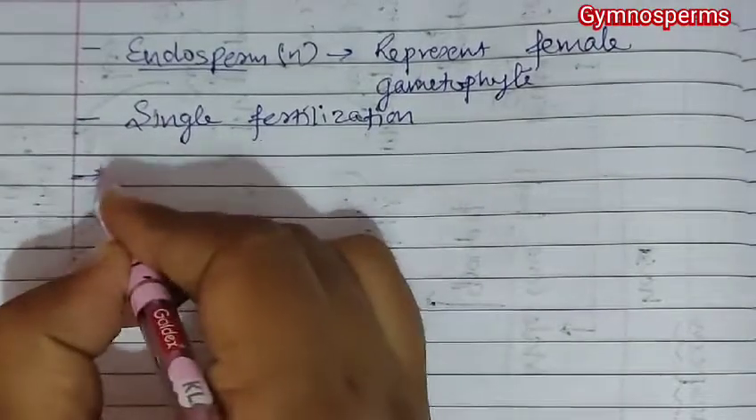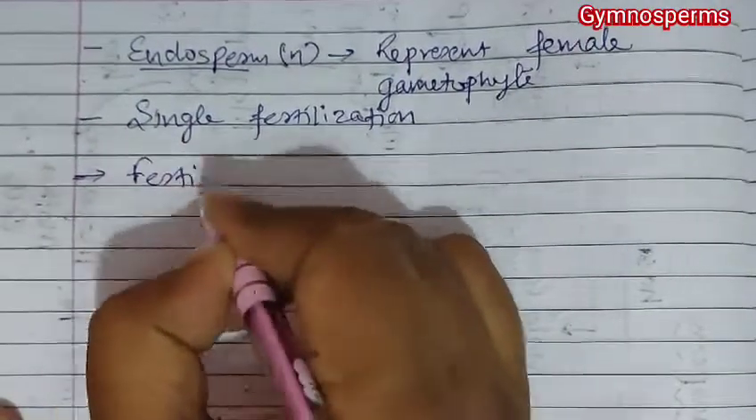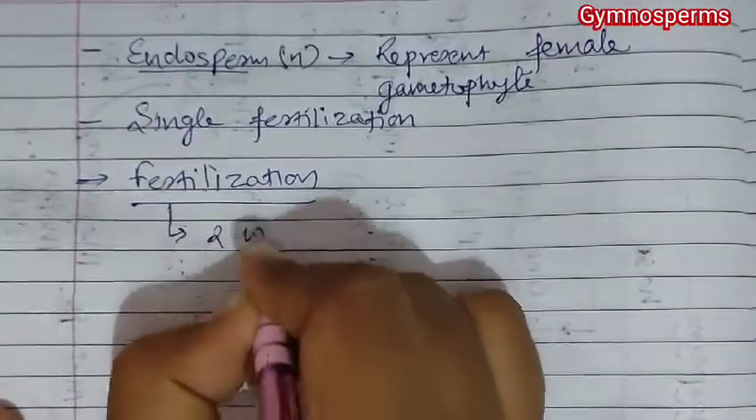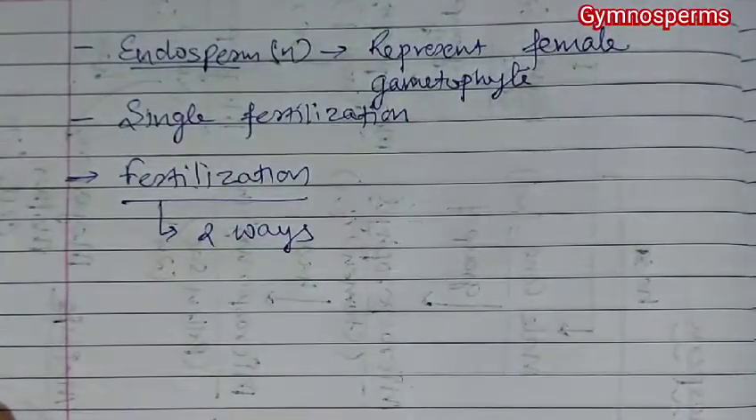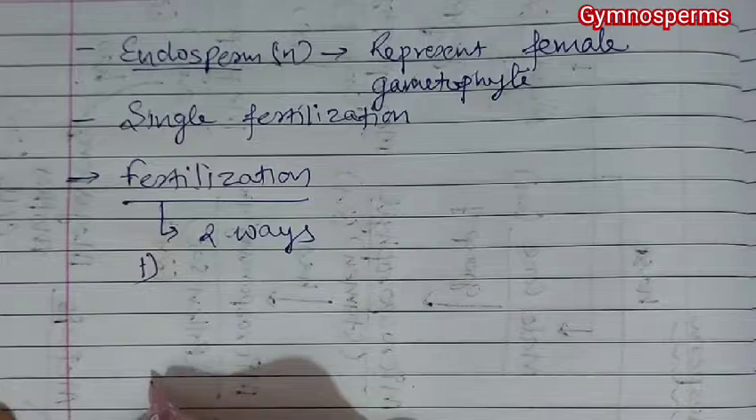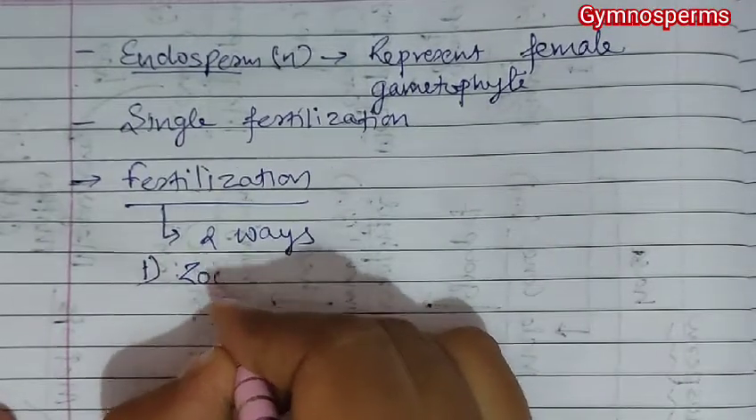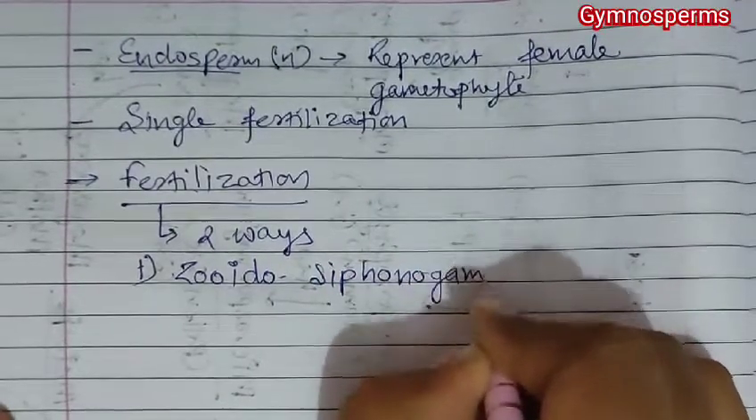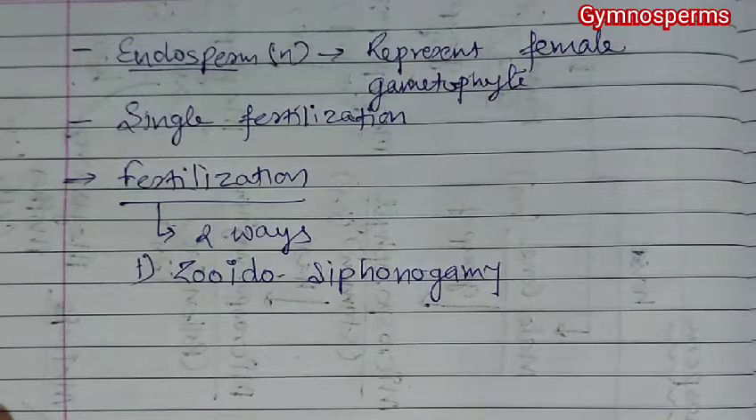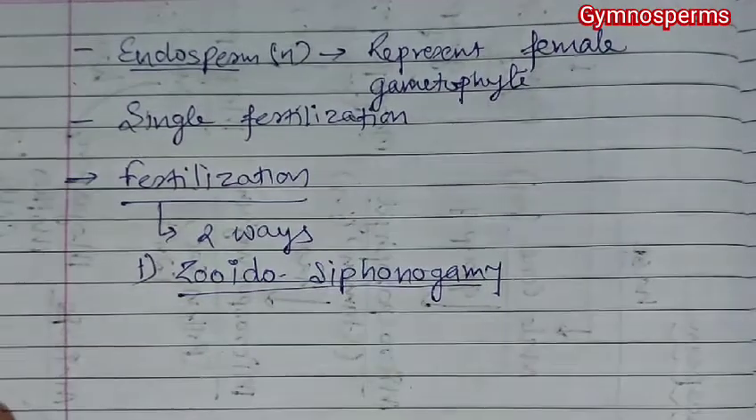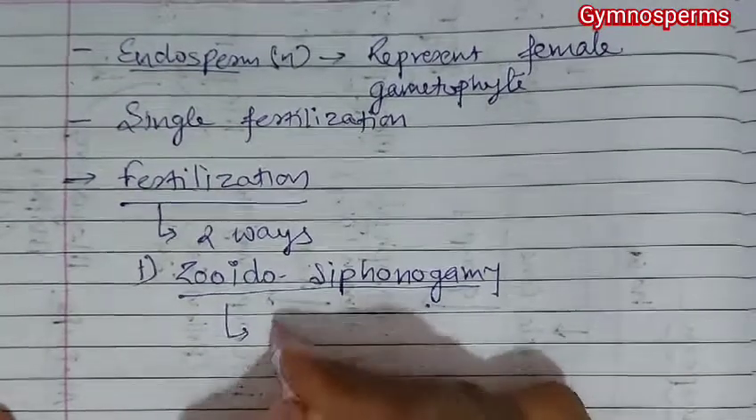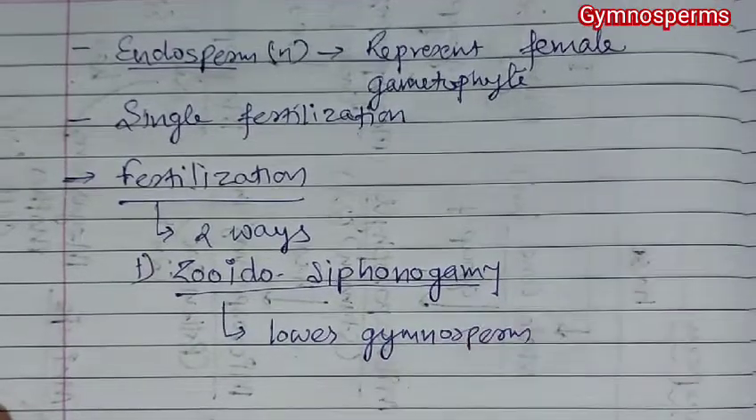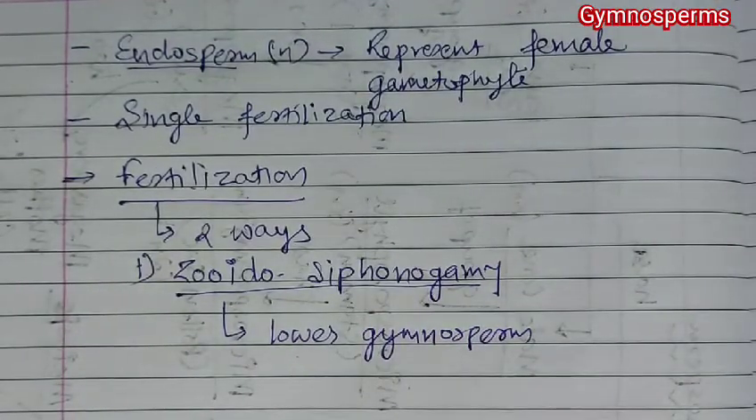Now when we talk about this fertilization, it can occur in two ways. First is zooidosiphonogyny. Zooidosiphonogyny means there is a need of water for fertilization, and it occurs in case of lower gymnosperm, and with that they develop pollen tube as well.